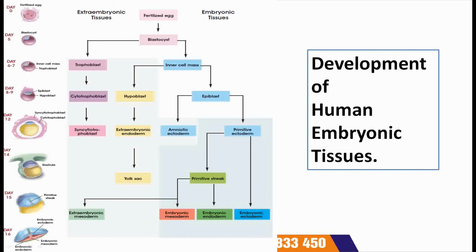This is all about development of human embryonic tissues. How these embryonic tissues are formed, you can easily understand from this chart. This is a very beautiful diagram to understand all the things clearly. You can understand all the things in a single chart as the days are shown here, fertilization stages are shown here, and also the embryonic tissues are shown.